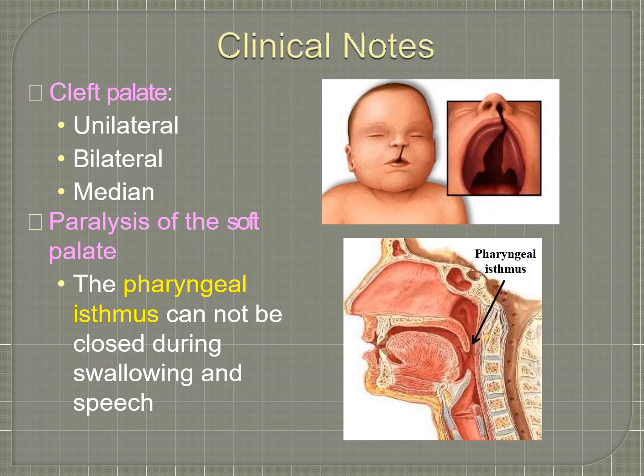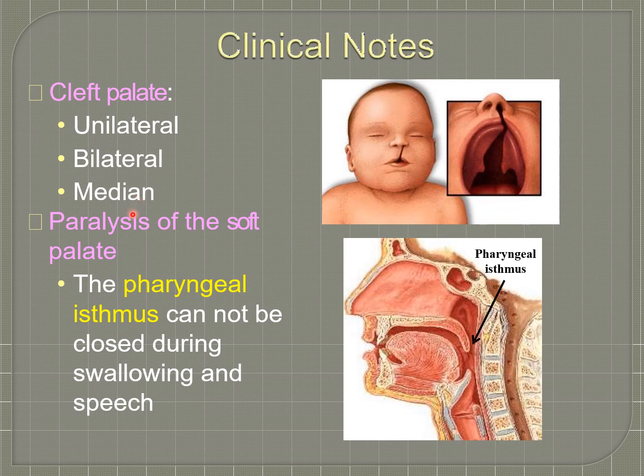About the clinical conditions affecting the palate. Cleft means a gap or an opening. In this image you can see the gap and opening in the lips, and here you can see the gap and opening in the lips and the palate. Already we told the palate is formed by union of maxillary and palatine bones. When they fail to close or fuse together, it results in a gap, and that gap is called cleft palate. It can be unilateral on one side, bilateral on both sides, or median, meaning in the center.